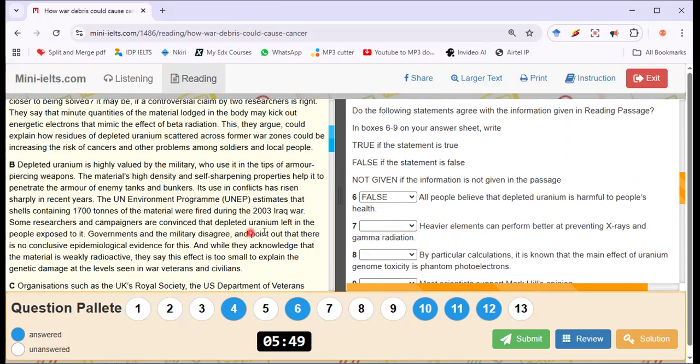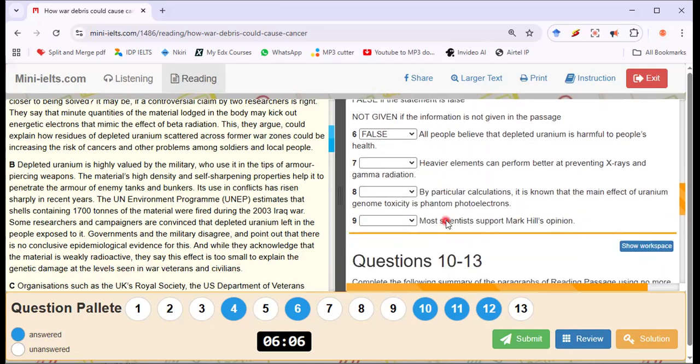Government and military disagree and point out there is no conclusive epidemiological evidence for this. And while they acknowledge that the material is weakly radioactive, they say this effect is too small to explain the genetic damage at levels seen in war veterans and civilians. Number 7 cannot be answered yet.